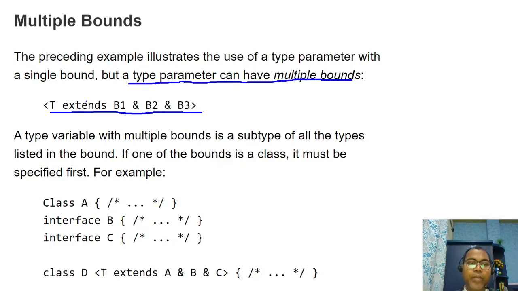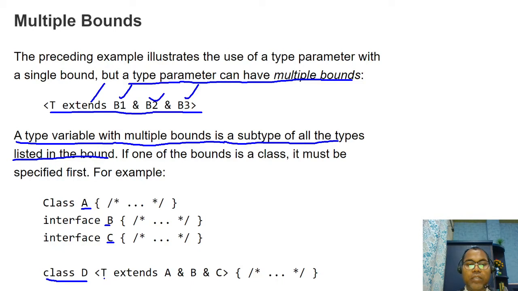If you say type T extends this and this and this, a type variable with multiple bounds is a subtype of all the listed bounds. For example, if you say class A, interface B, interface C, and class D is a generic class that extends A, then a subclass of A is allowed, an implementation of B is allowed, and an implementation of C is allowed. So you can define multiple bounded types.